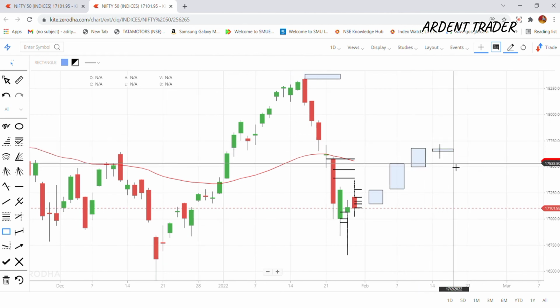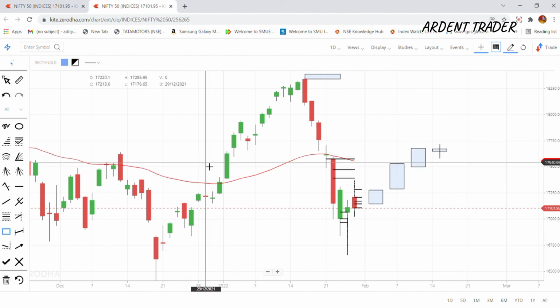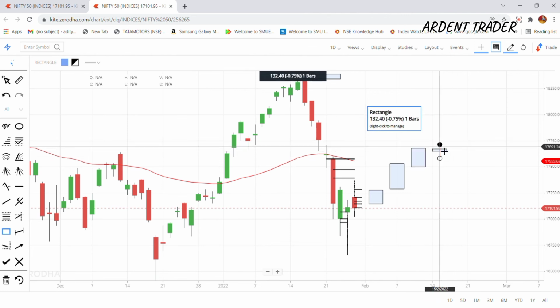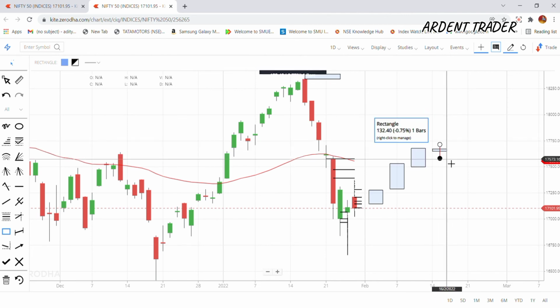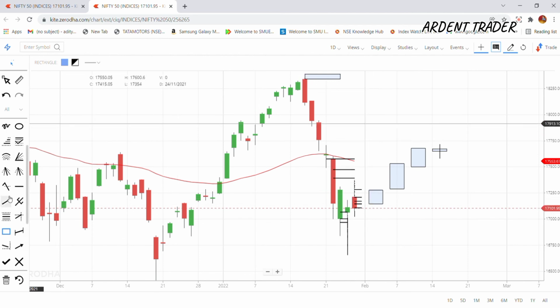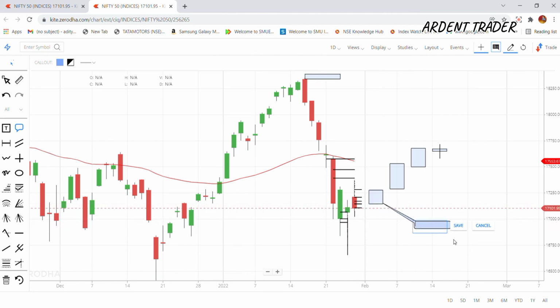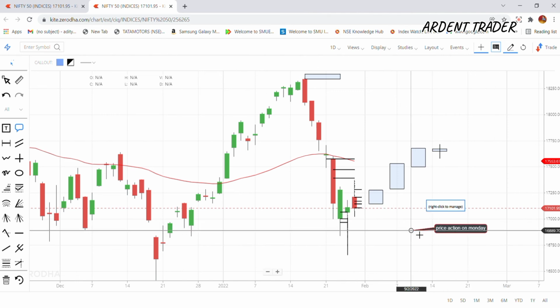If you have observed the previous chart, on the day of Thursday Nifty 50 was not giving that much return. So the most important thing is we need to observe the movement on Monday, like what kind of movement it is giving on Monday, which is known as price action. This becomes very much important.